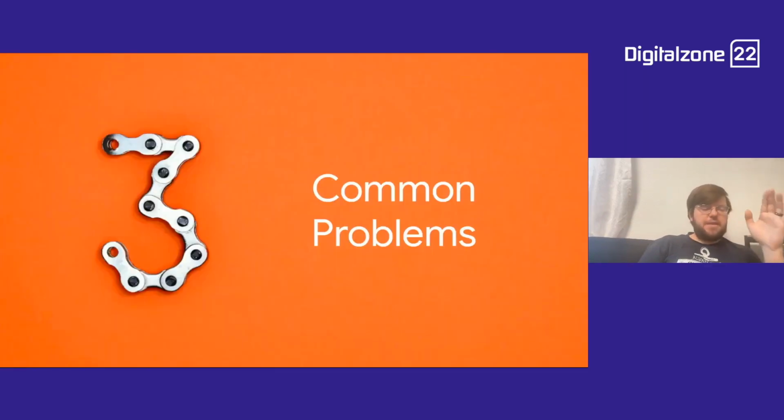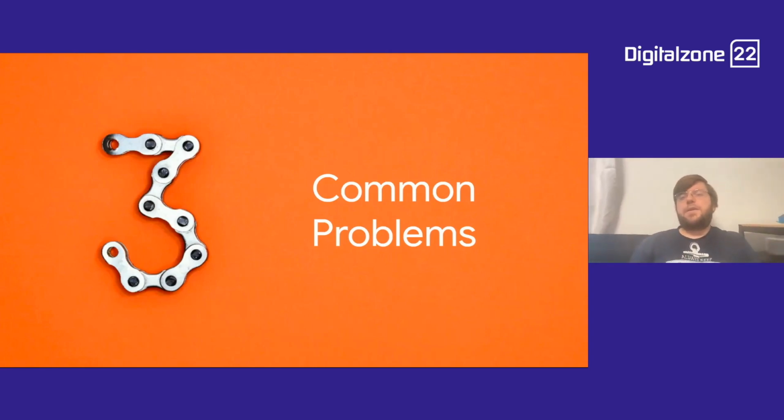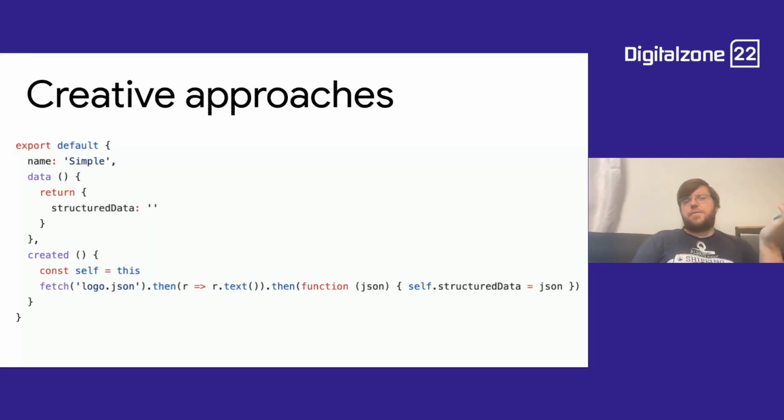Okay, let's talk about three overarching themes where things usually go wrong. What are the top three problems with JavaScript that I keep seeing? Well, one is a creative approach to things, right? For instance, you can load structured data through JavaScript. That works. That is not a problem. That absolutely is a viable solution. However, if you're being too creative, here the developer was very creative in how they do this loading. Again, the loading itself is not the problem. It's just that the code does what the developers asked it to do if you're running it in your browser, but it does not work well in bots.